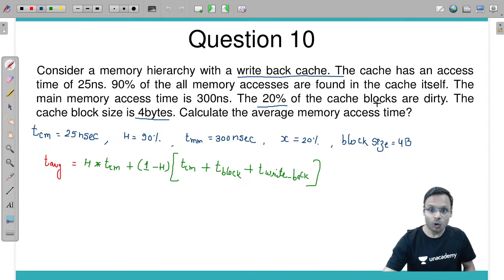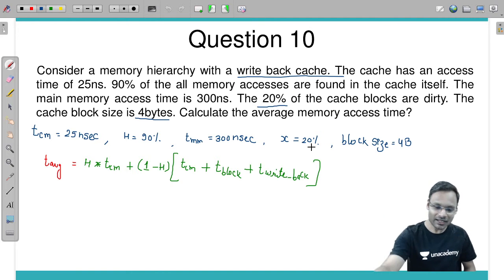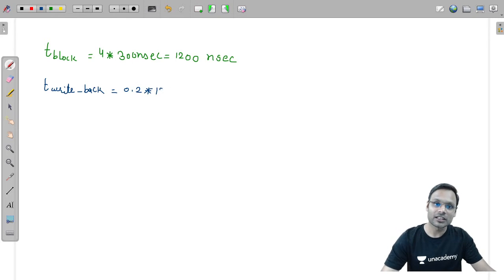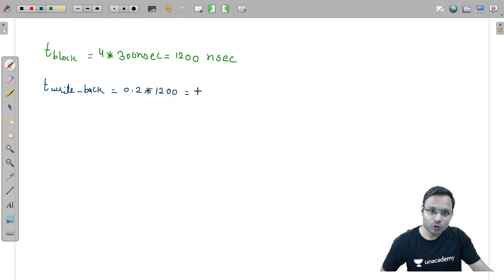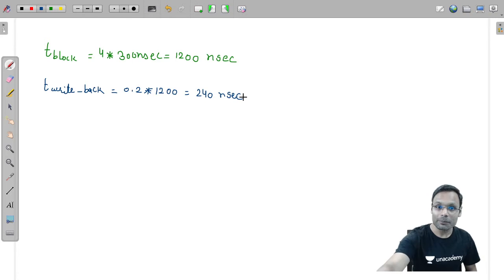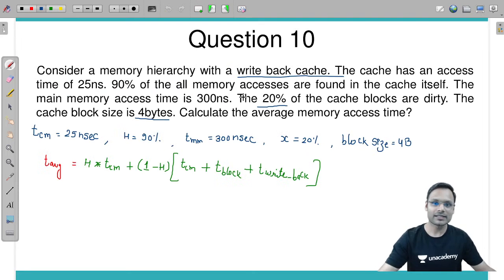Now look at this, only 20% of the blocks are dirty, means only 20% of the time I will need the write back, and that particular 20% is 0.2 times you will require the write back time, which is nothing but block access time from main memory. How much will it take? 240 nanoseconds. 240 nanoseconds is the write back time on an average. Okay, 20% of the time you will require the block access time, that's why 240 nanoseconds is the write back.